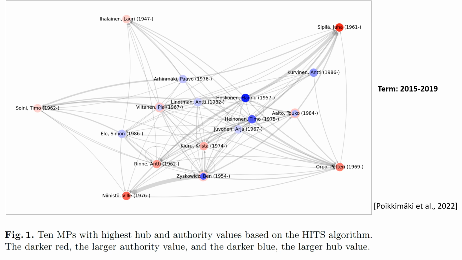The darker red, the larger the authority value, and the darker blue, the larger the hub value. Of the highest ranked authorities, all are ministers and party leaders. However, none of the MPs with the highest hub values are ministers. Three MPs rise up as both high-ranked authorities and hubs.